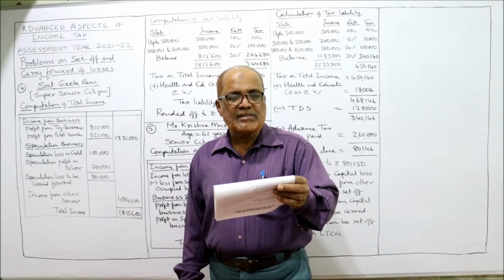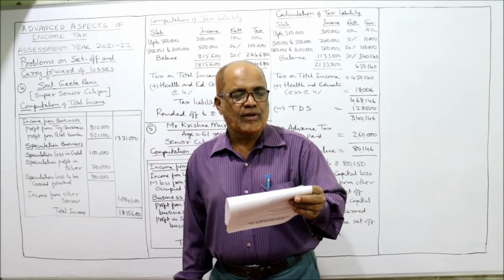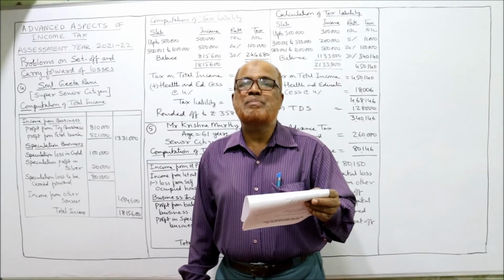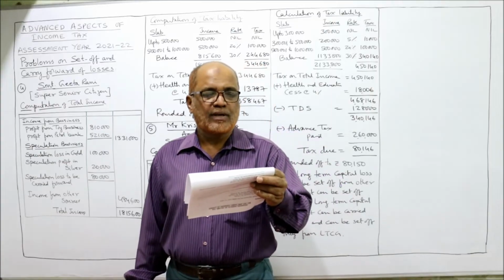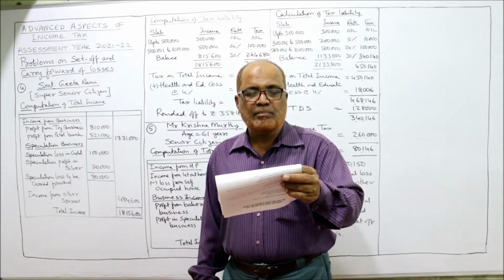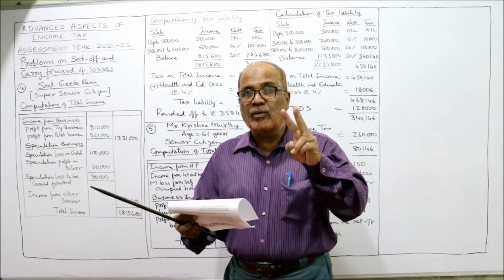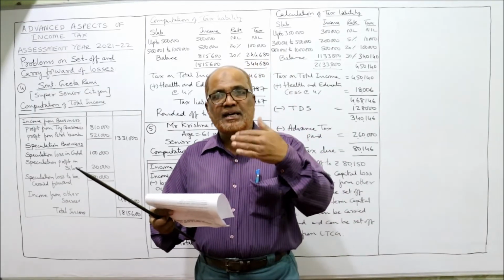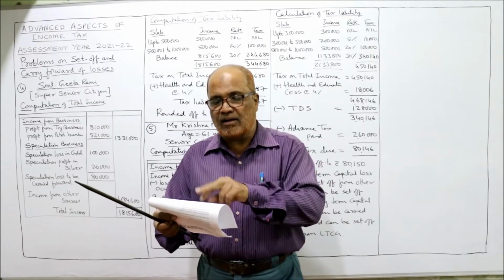Then profit from toy business 8,10,000, profit from petrol bunk 5,21,000. Both toy business and petrol bunk are non-speculation business, and both have profit. Speculation business gold loss 1 lakh, speculation business silver profit 20,000. So here he is having 2 speculation businesses, one gold business, another silver business. There is a loss in gold 1 lakh and a profit in silver 20,000.